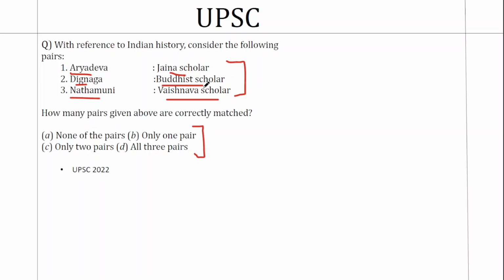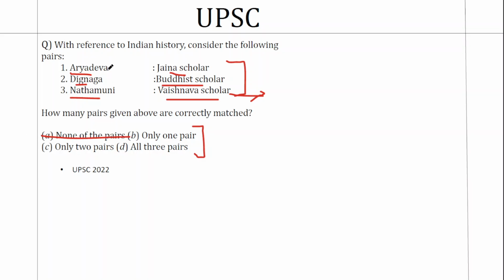Now, among these 3 people, Nathamuni is someone you should know because he is the one who has written Nalayiram Divya Prabandham. Nalayiram Divya Prabandham is a very common textbook when it comes to the Bhakti school of thought or Vaishnavism, and this is something that you can come up with. If that is the case, one statement is correct and option A can be eliminated.